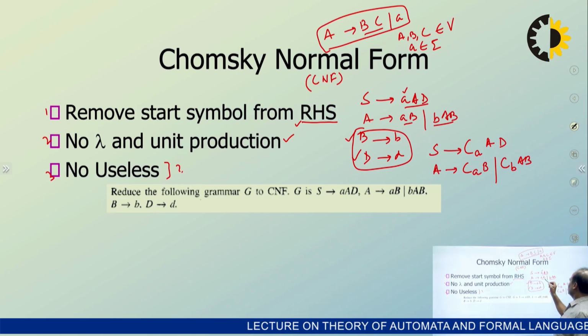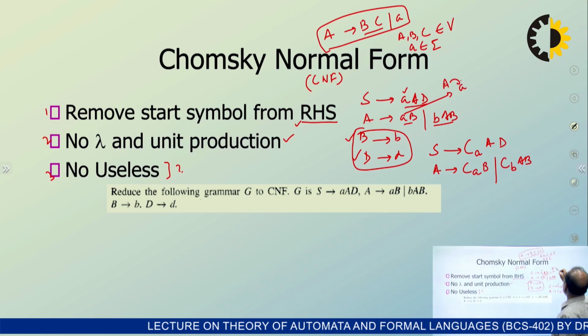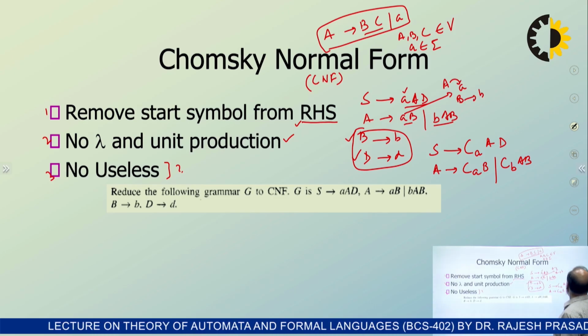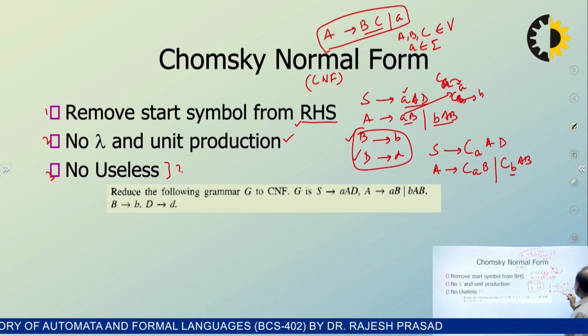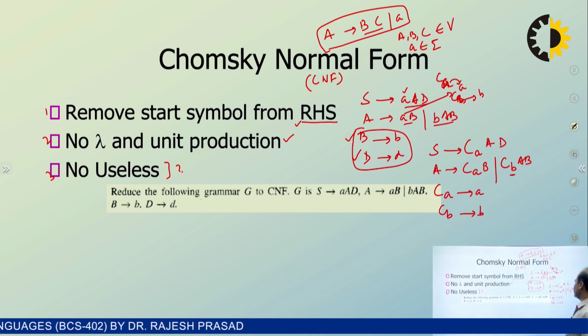We introduce C_a for small a, and C_b for small b. So this is now the transformed grammar. C_a was a and C_b was b. That is it. Simple.